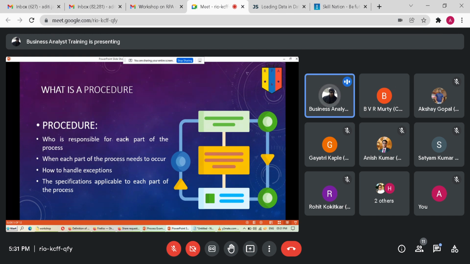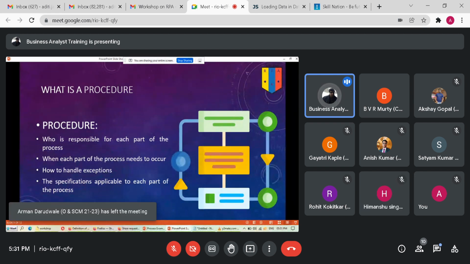Who is responsible for making tea? Okay, let's say Anish is. Then who is responsible for getting ingredients and making sure ingredients are there? Who is responsible for serving the tea? Who is responsible for making sure the clean utensils are there to serve the tea? That is procedure. When each part of the process needs to occur, how to handle exceptions, and what specifications are available for each part of the process.